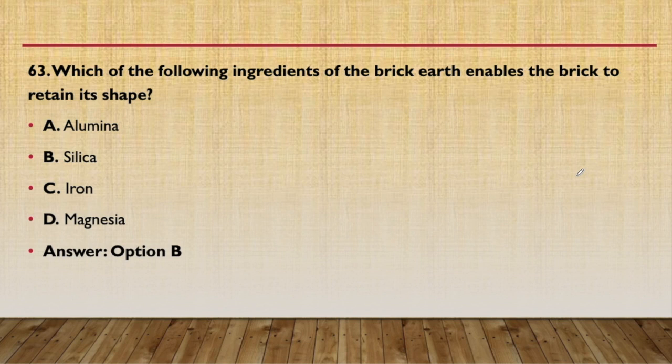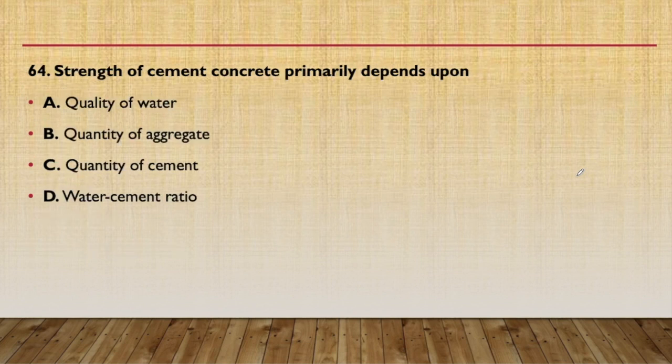64th question: strength of the cement concrete primarily depends upon quality of water, quality of aggregate, quality of cement, or water cement ratio. So the answer will be that it primarily depends upon the water cement ratio according to Abrams' law. So the answer will be D, that is water cement ratio.